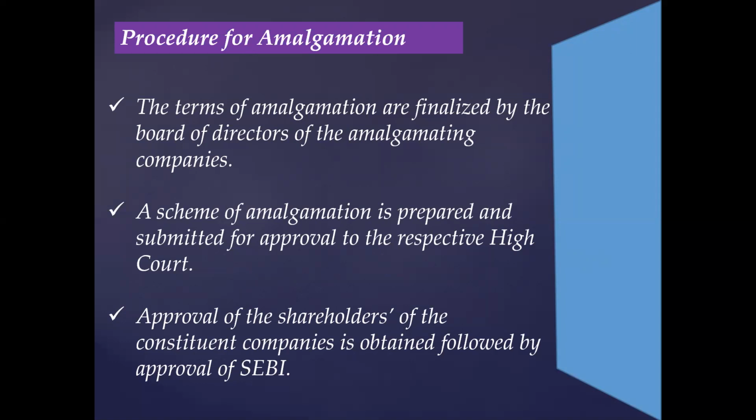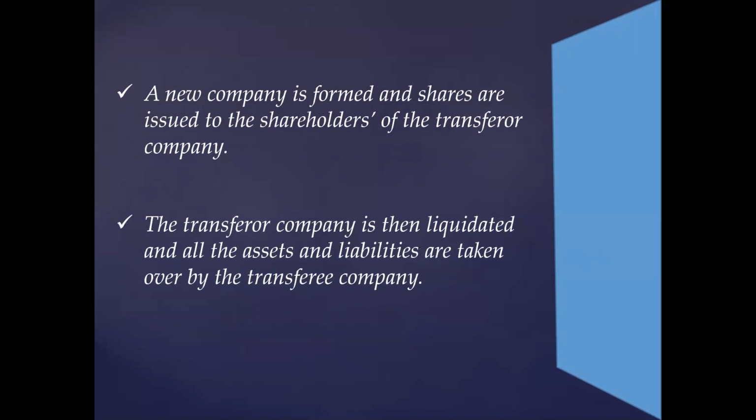Fourth, a new company is formed and shares are issued to the shareholders of the transferor company. The fifth one is the transferor company is then liquidated and all the assets and liabilities are taken over by the transferee company. So these were the five steps, five procedures for amalgamation.